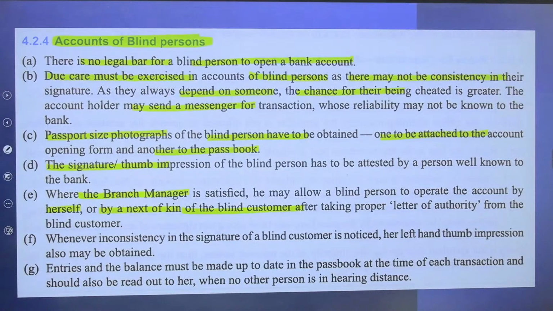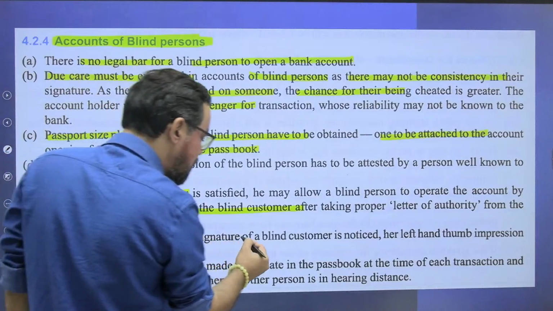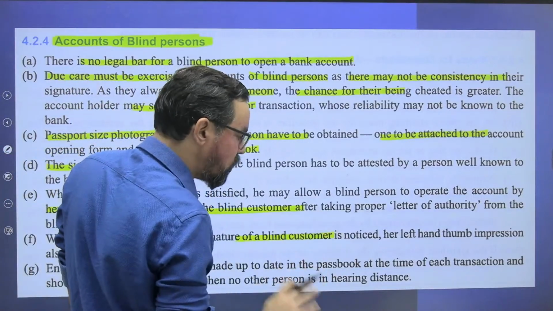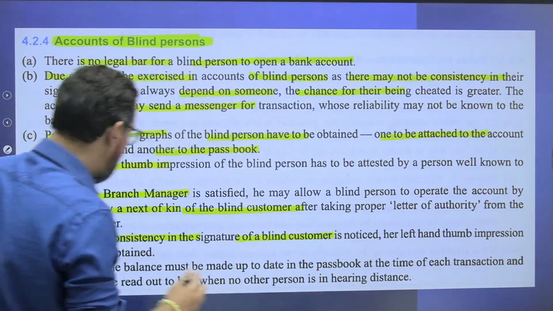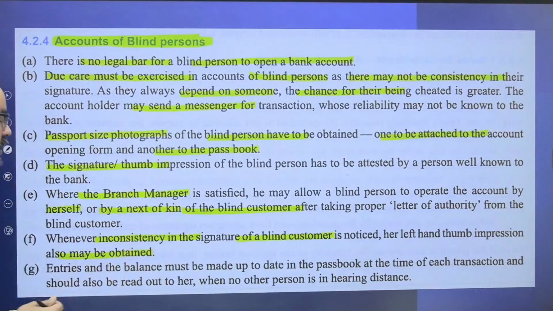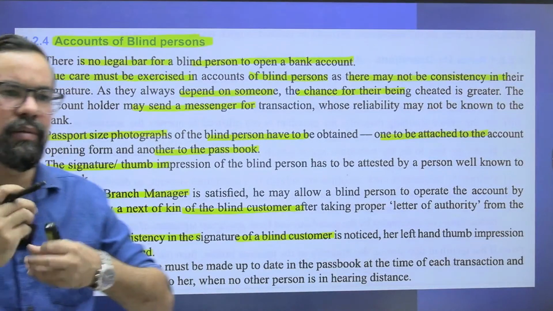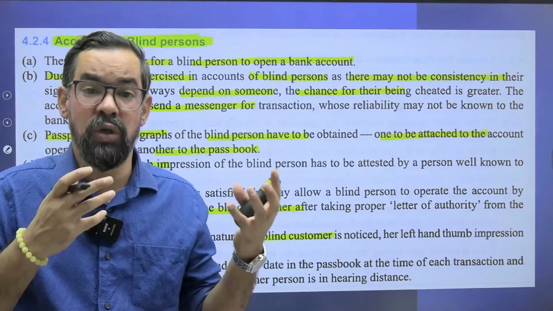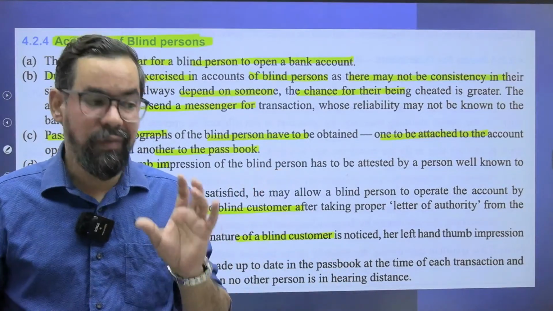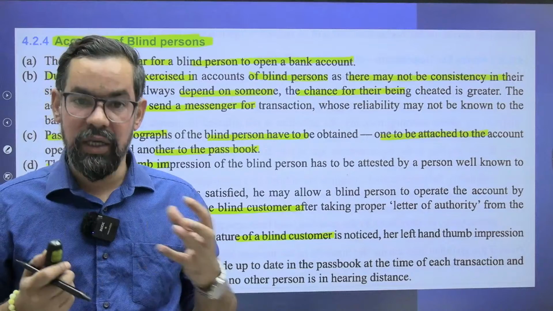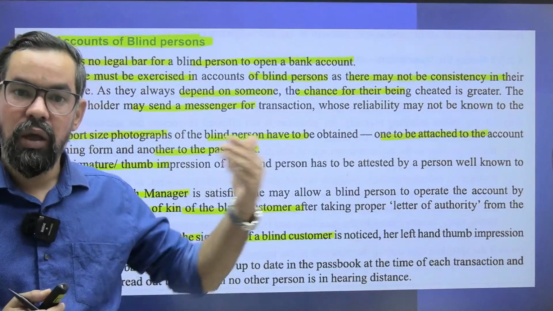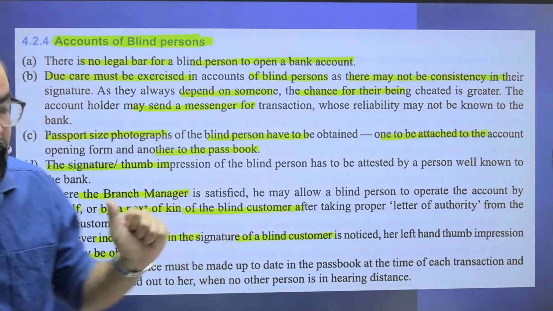ठीक है, तो they can assign that particular authority to their family members and all. ठीक है. Whenever inconsistency in the signature of a blind customer is noticed, her left thumb impression also may be obtained. ठीक है, तो like let's say after some time if we are requesting some sort of withdrawals and all, and if there is some mismatch in the signature, okay, so what we can do in replacement, we can ask for the left thumb impression.